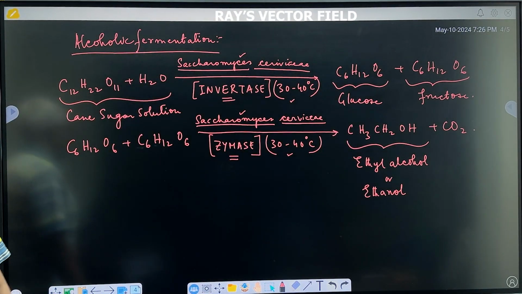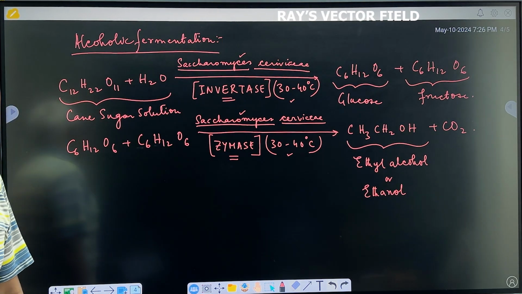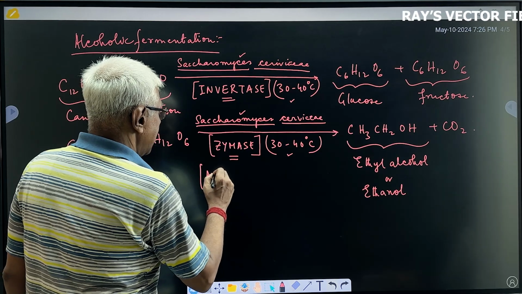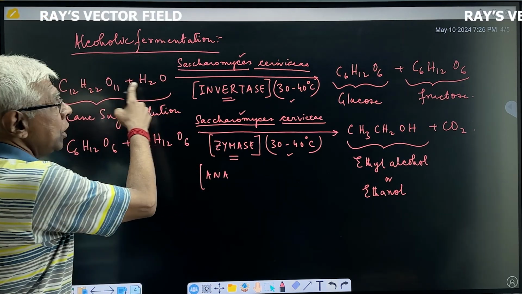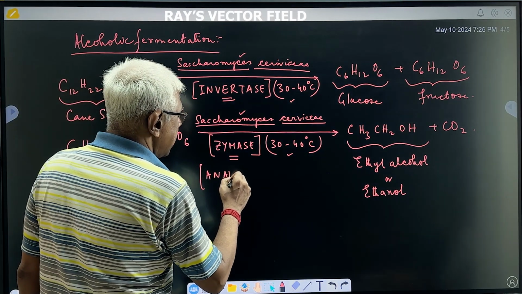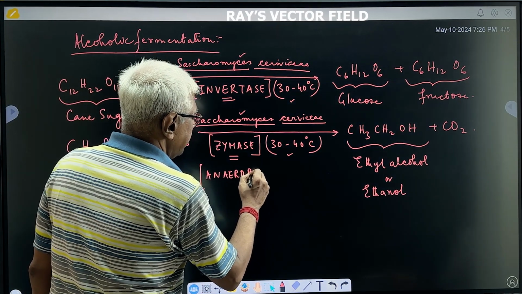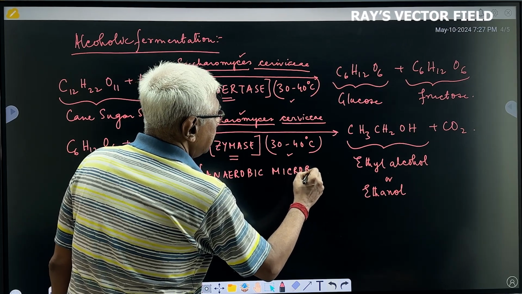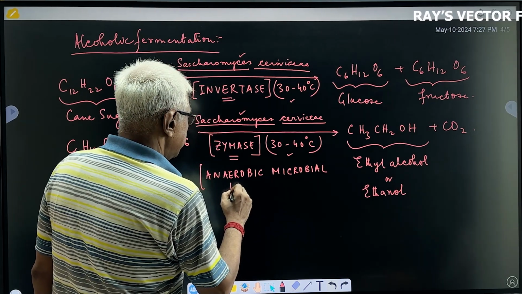So my definition is perfect. This is anaerobic. You don't require any free oxygen anywhere over here. Anaerobic microbial fermentation.